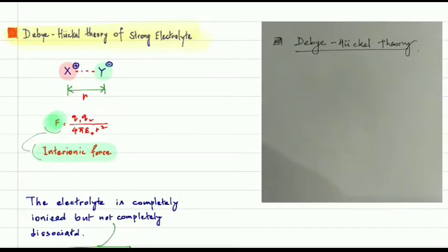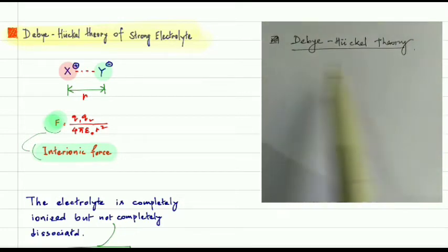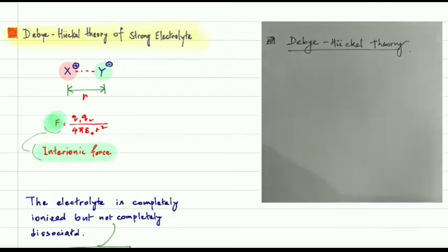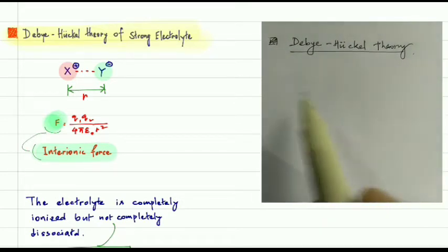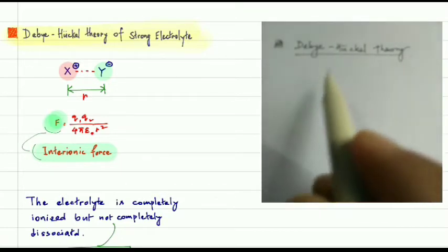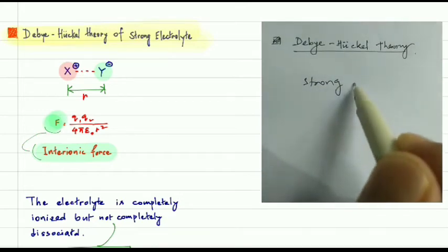Coming to the theory given by Peter Debye and E. Hückel in 1923 for strong electrolytes, we can explain the nature of a strong electrolyte in any solvent by using this theory.